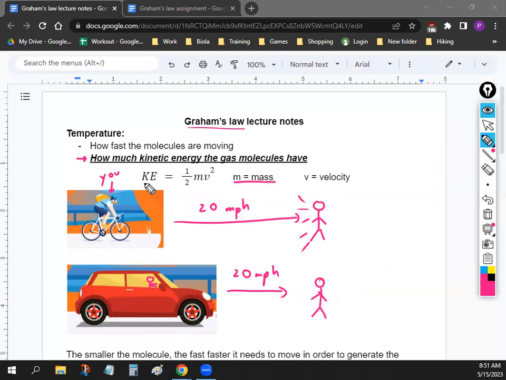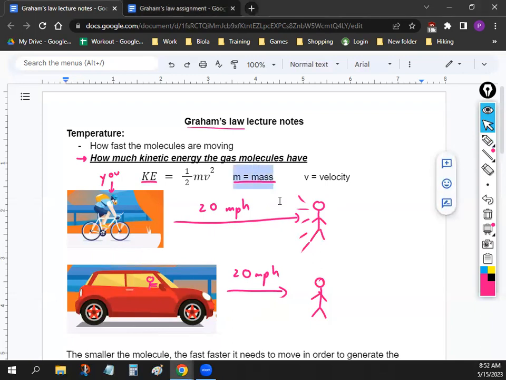So kinetic energy is how much energy an object has while moving, and even if you're moving at the same speed, if you get hit by something that has more mass, you have more kinetic energy. Does that make sense? Yes? Okay, so even if you're moving at the same speed, mass matters in the kinetic energy as well.